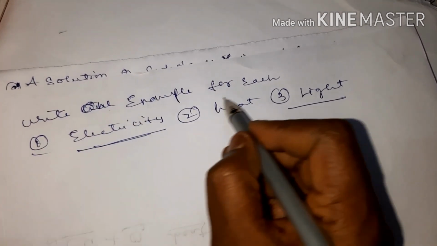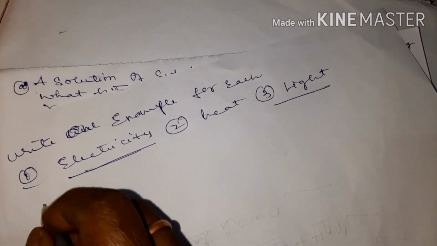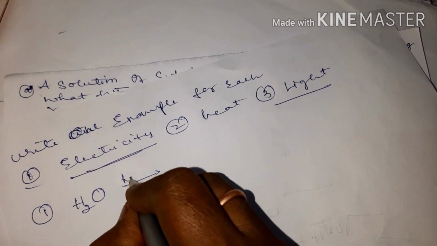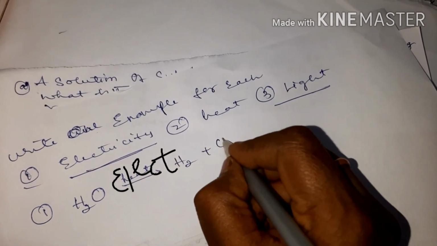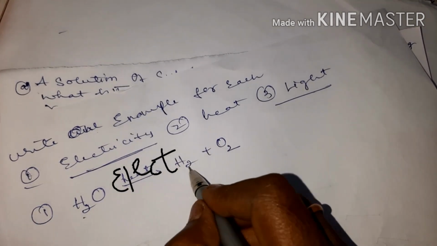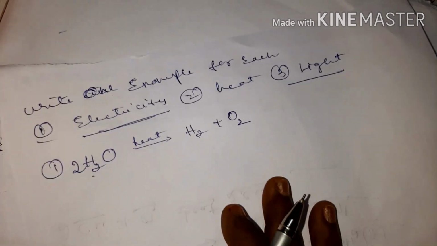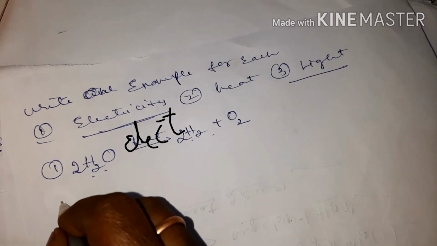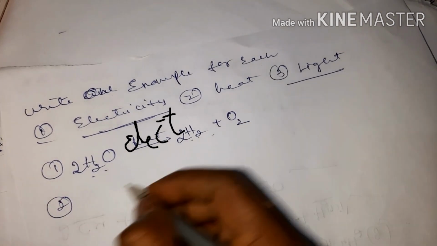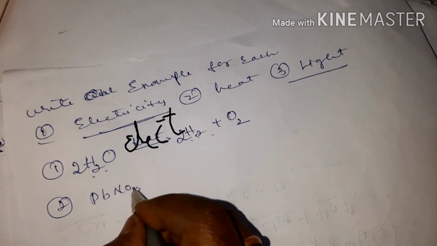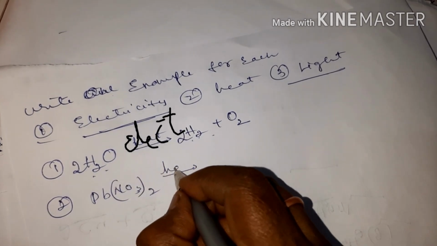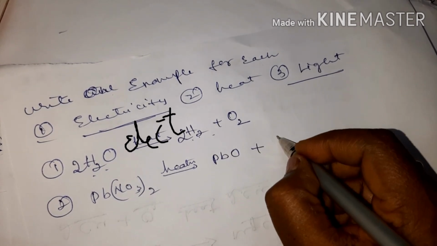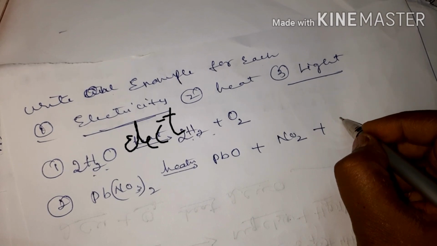Write one example for each: electricity, heat and light. For electricity, the first one is when you react water. Water, when you pass electricity, gives hydrogen plus oxygen. So H2, O2, so 2 you have to put. 2 2s are 4. Equation is balanced. For the second one, for heat, you can take PbNO3 twice. On heating, you get lead oxide plus nitrogen dioxide plus oxygen.